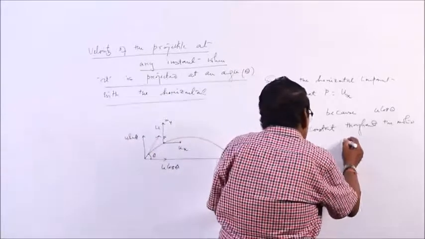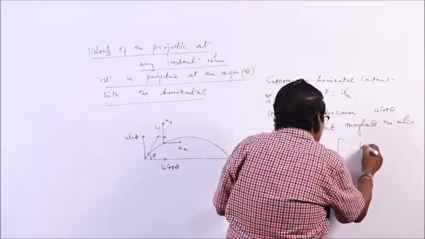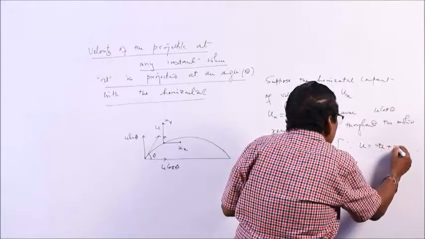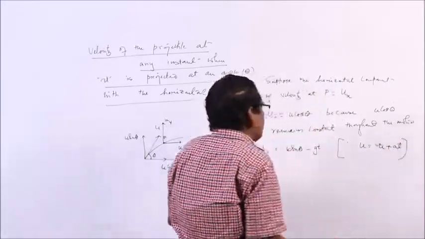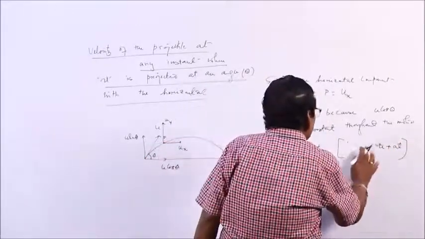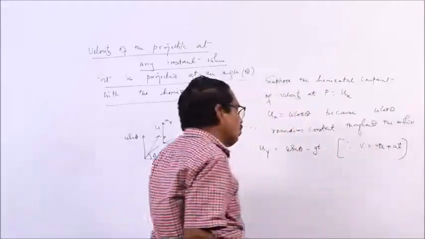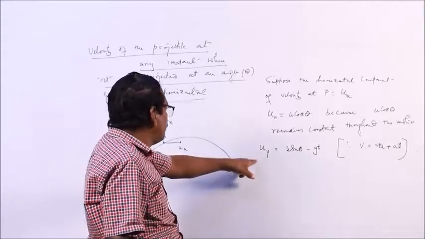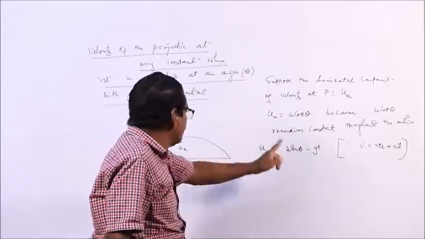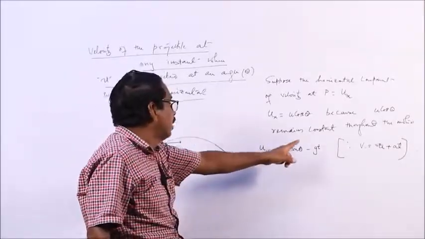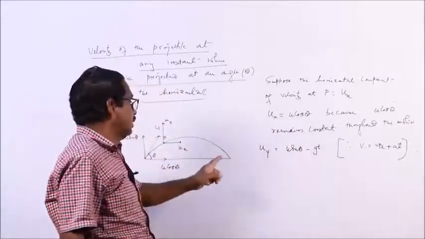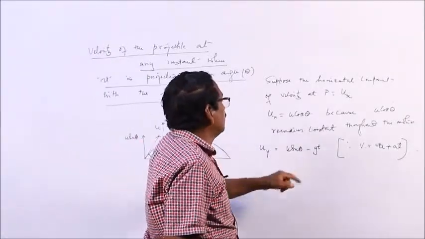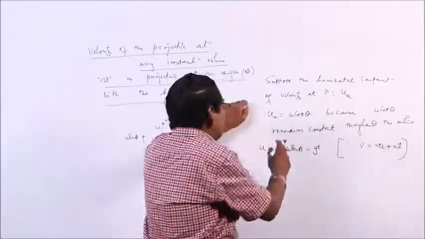Which equation are we applying here? V is equal to u plus at. Final velocity is equal to initial velocity plus acceleration into time. Here, for uy, the initial velocity is u sin theta and the acceleration is minus g. So uy is equal to u sin theta minus gt, and ux is equal to u cos theta.